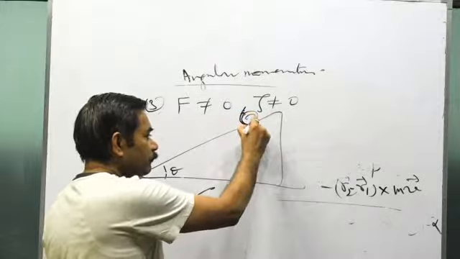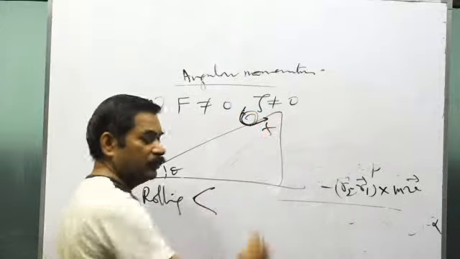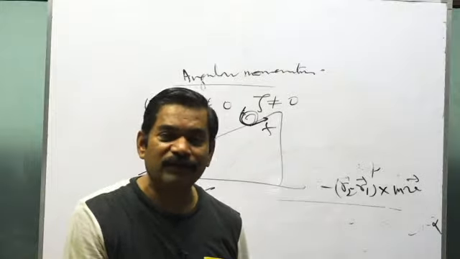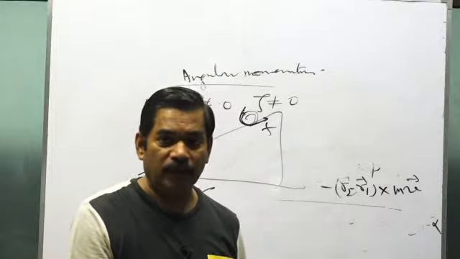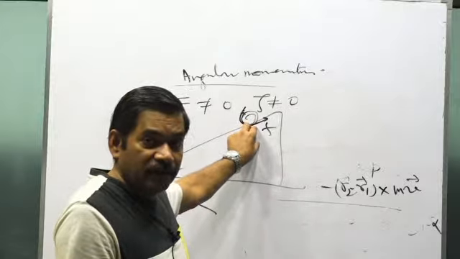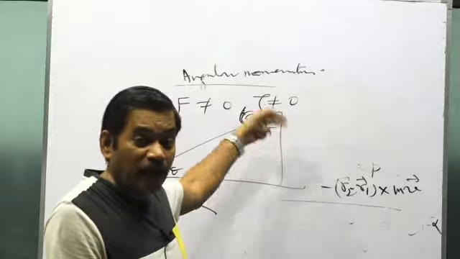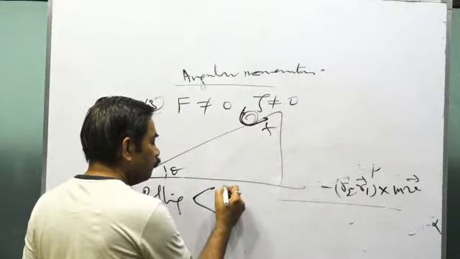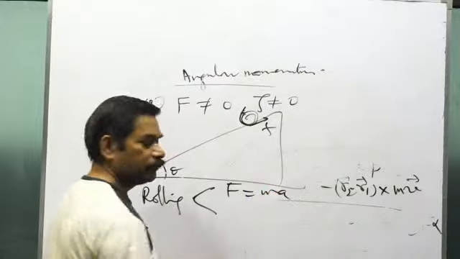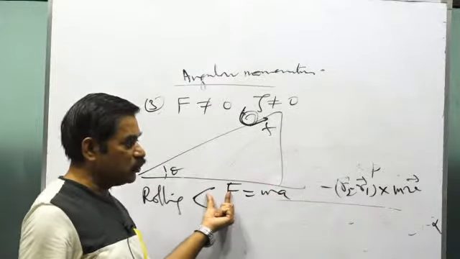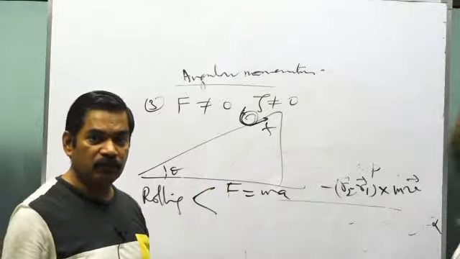Make the FBD. Take force of friction F. Because see, coefficient of friction is not given. Only this is given, that the body is in pure rolling. So for the rolling, maybe some friction is needed, and that friction can be provided by that surface also. So make one equation for force: F equals mass m into A. Net force, as you have been making the FBD in Newton's laws, similarly you will make the FBD here also. F equals what?